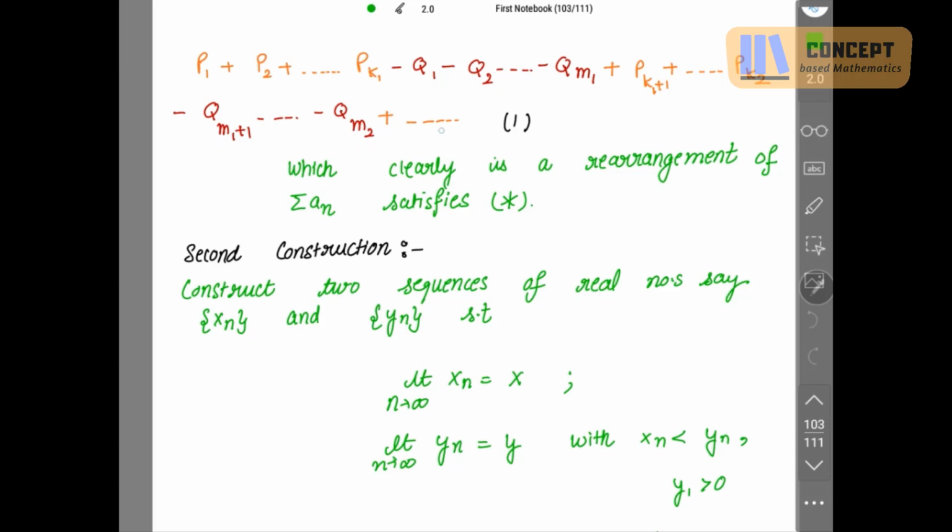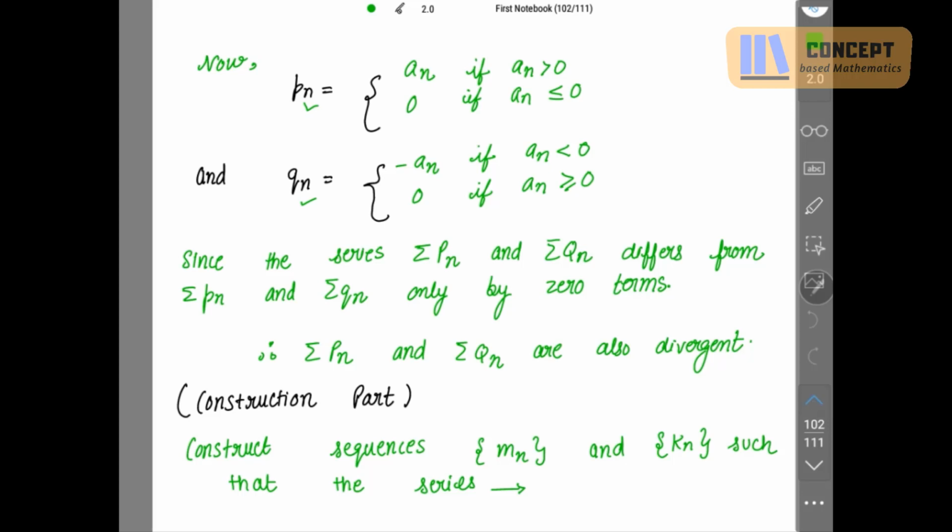Here it stopped with m1 and I continue with m1 plus 1 up to m2, right? Then next, it stopped with k2, then I should write pk2 plus 1 up to pk3, then followed by negative. Such type of arrangement we have to make. So this is clearly a rearrangement of summation An which satisfies star. What is star? Star, I have mentioned in the theorem.